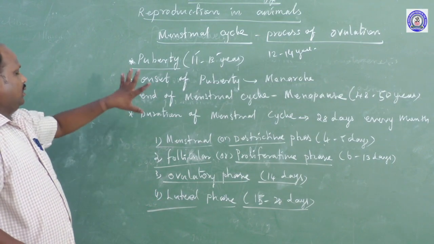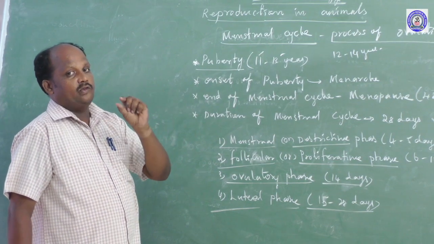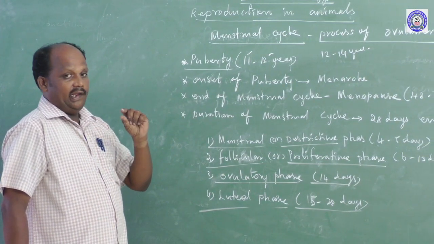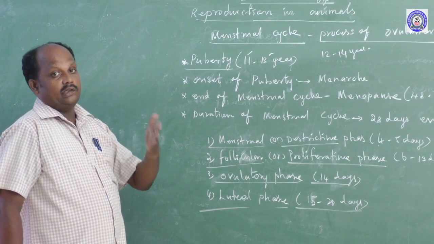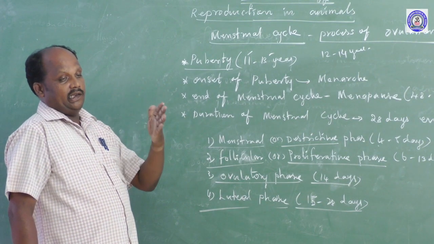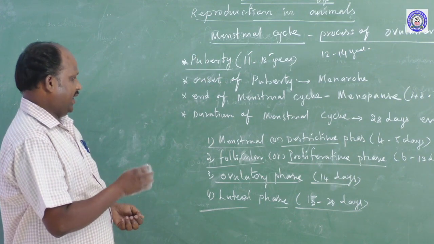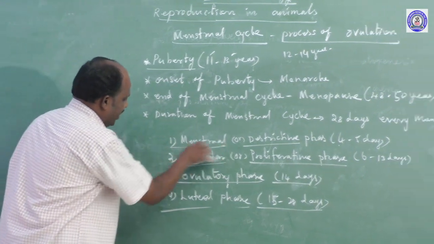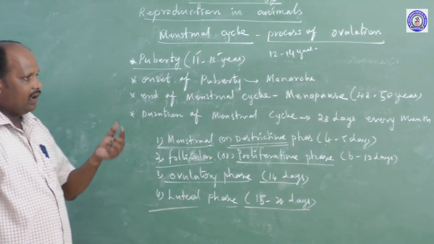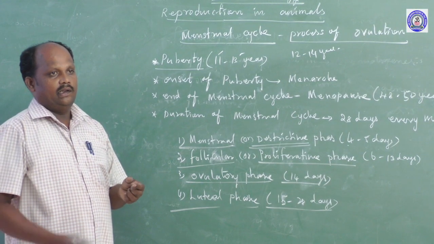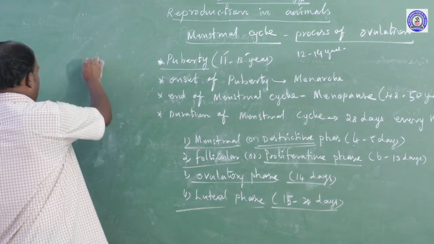First one, menstrual cycle, which means the mature female body's ovary, every month after 20 days, ultimately produces egg cells from the ovary. That is called the menstrual cycle. The first segment, menstrual phase or destructive phase, means the follicular cells get matured and converted into Graafian follicles.